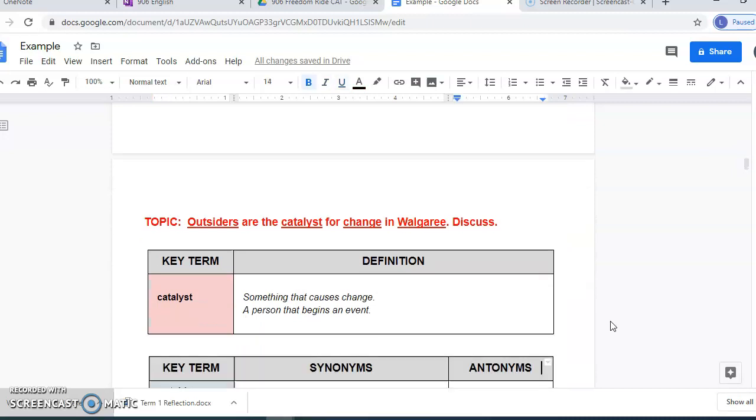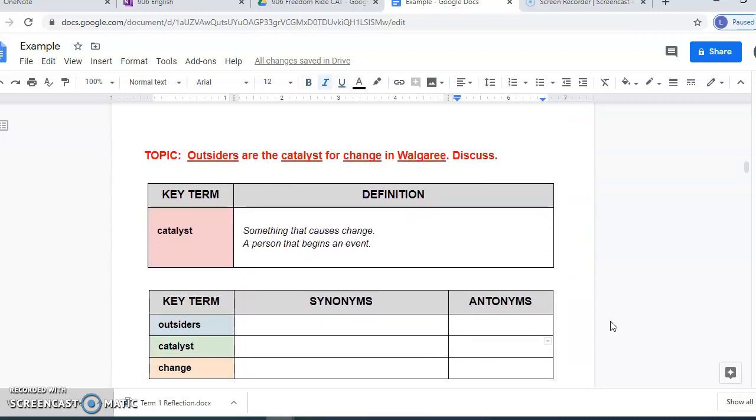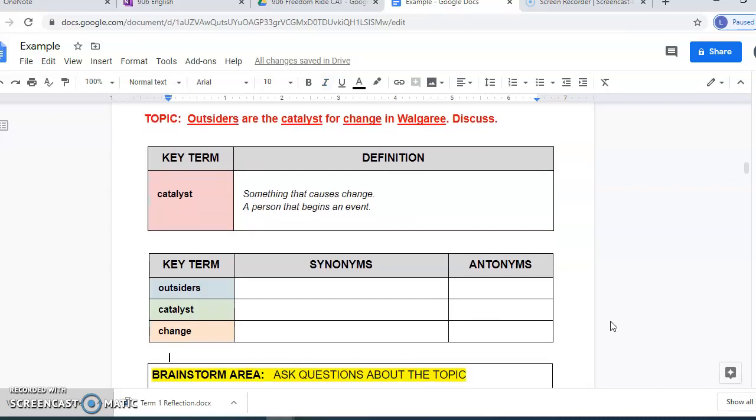Okay, so very important, here's the topic for our essay. Outsiders are the catalyst for change in Walgary. Discuss. So to start with, you're going to define the key terms. So we've just put catalyst there for you to get a definition for. Actually, the definition is there filled in for you. Catalyst is something that causes change. A person that begins an event.